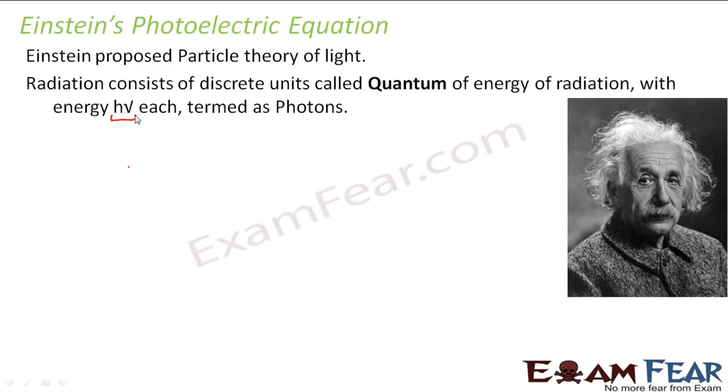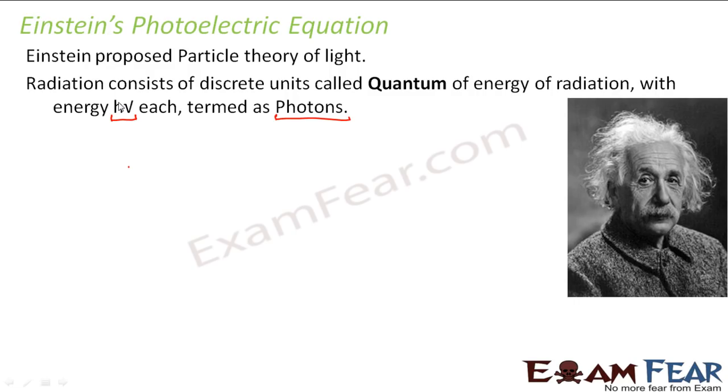So he told that the radiation consists of small particles. Those particles are known as photons. And each particle has energy given by h nu, where nu is the frequency and h is Planck's constant. So Einstein worked hard in this field and he derived this. Now, do you think it was very easy for everybody to accept this? That okay, Einstein came and he told that okay, wave theory could not explain, particle theory will be able to explain. So light consists of photons and each of them has energy h nu.